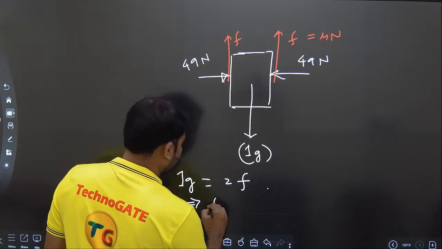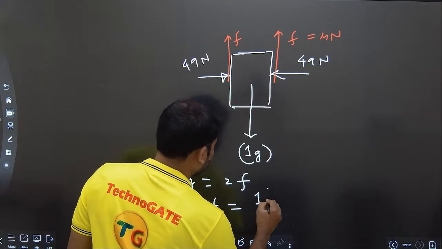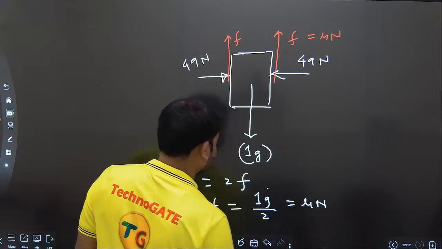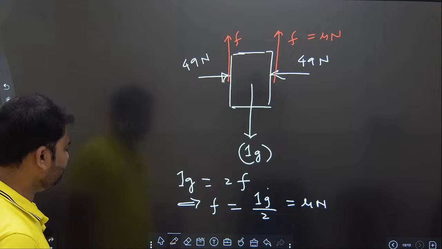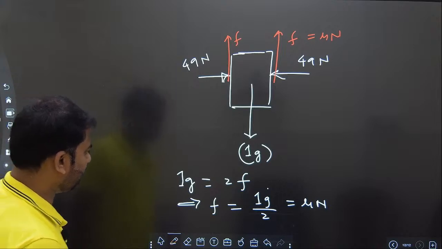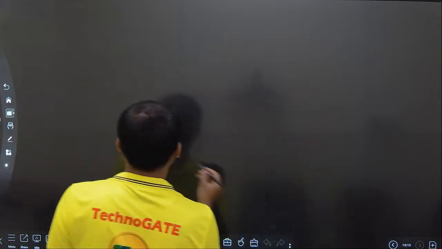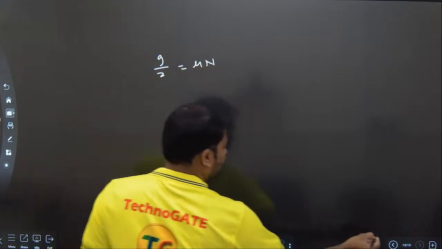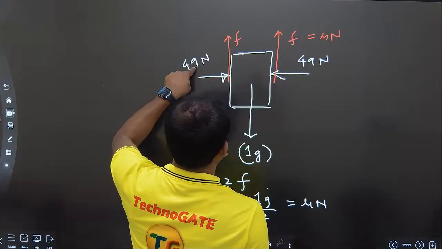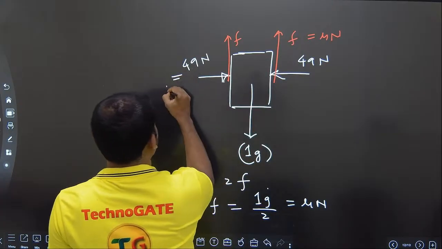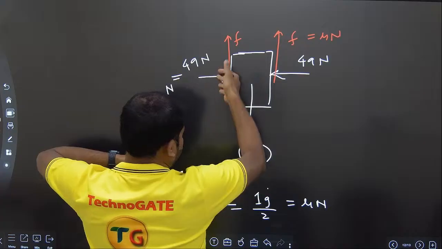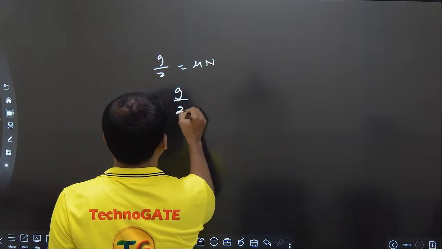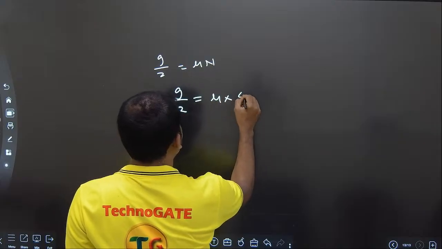So f comes out to be 1g by 2, and f is nothing but mu into N. So 1g by 2 is equal to mu into N, and N is the force with which the book is in contact, 49. So g by 2 is equal to mu into 49.